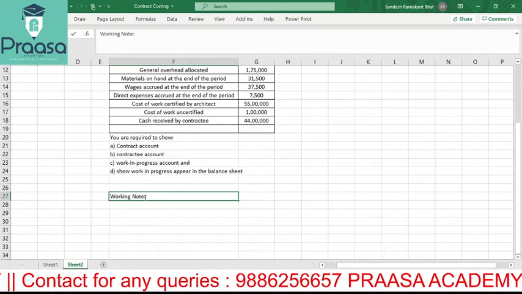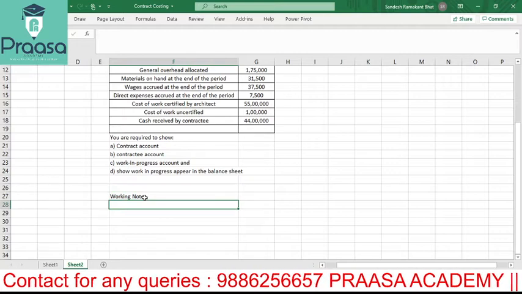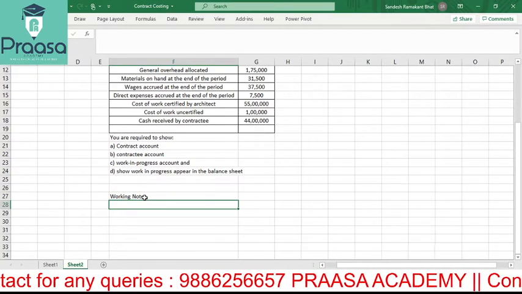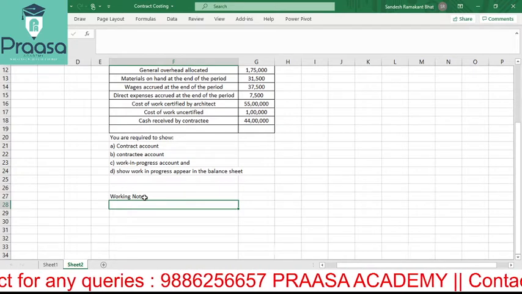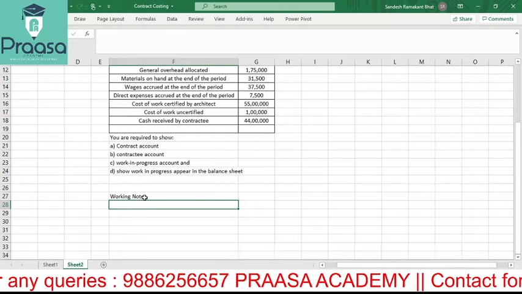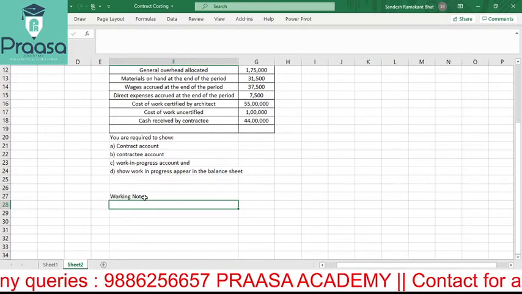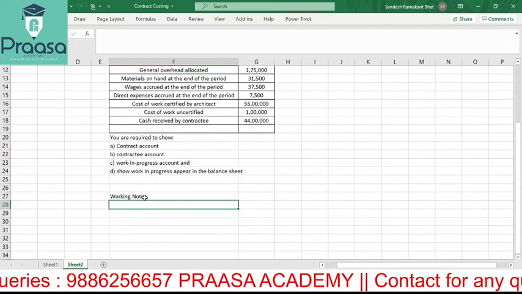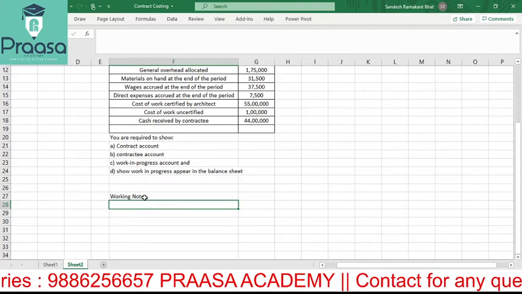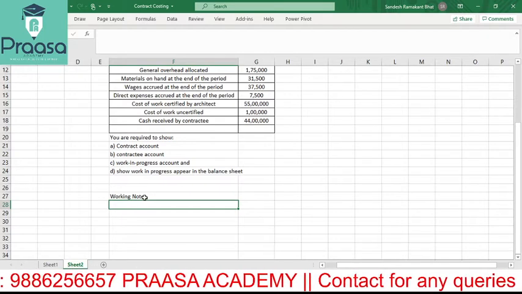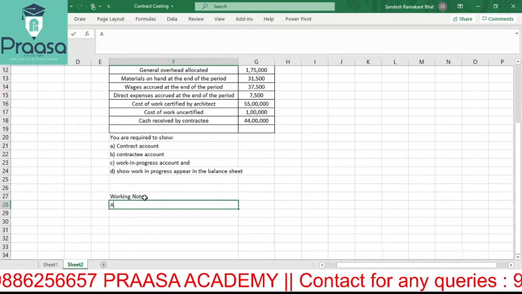It is better every time that we start our problems by finishing off all the working notes which are required to complete the main account. Okay, what working notes do I need? The first one is calculation of